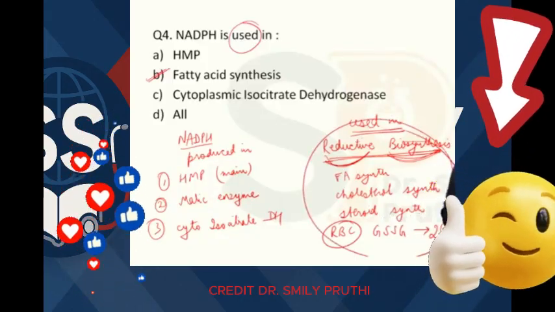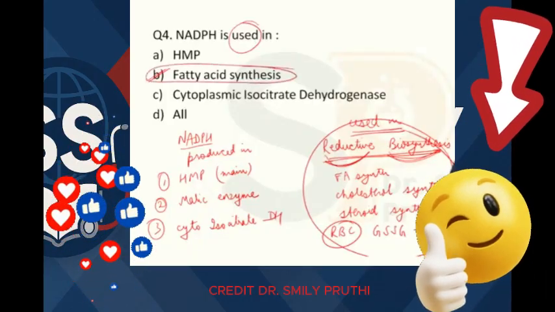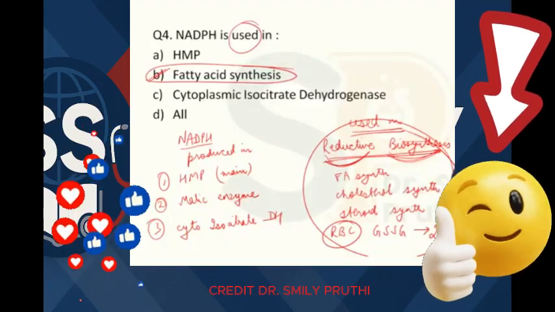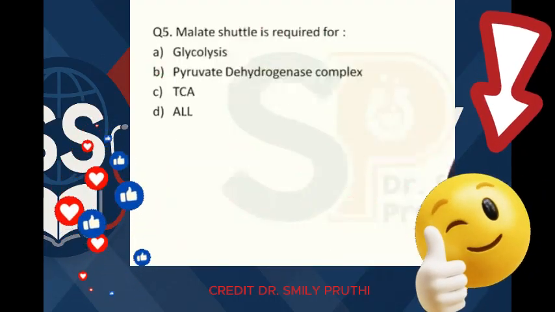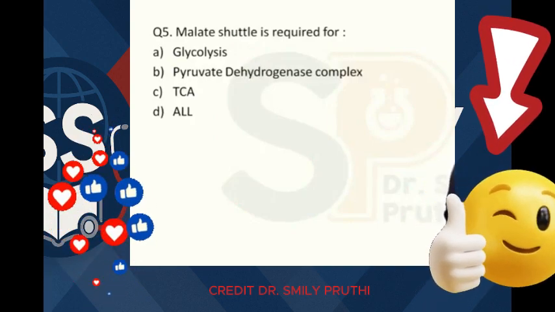This question is asking you about the use. So here only one option is correct, that is fatty acid synthesis. The answer is not all to this question. Be careful in reading the question, right? Now the next question, malate shuttle. It is about malate shuttle. Malate shuttle is required for...